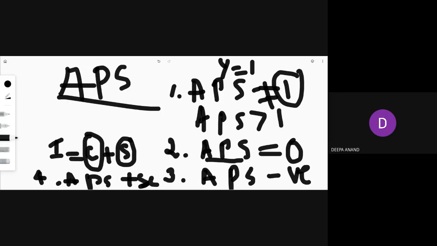Next, APS can be equal to 0. That means the entire income you are consuming, not saving. In that case, APS equals 0. APS can be negative. When your income is not sufficient, you may borrow money, or you may use past savings. In that case, your APS can be negative.